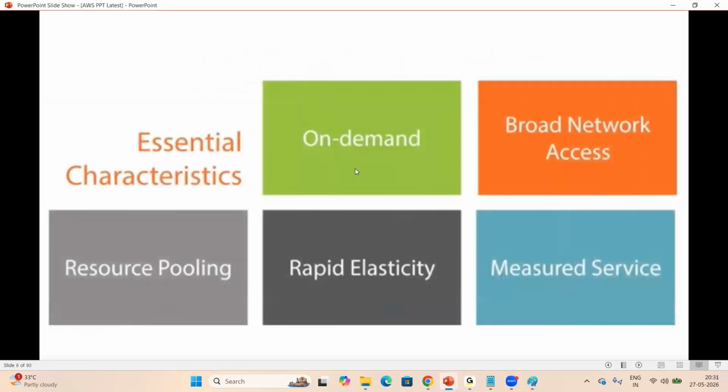What is on demand, anyone? We discussed already. On demand is nothing but instantly, immediately, whenever it is needed. Yes, correct. For example, we are working as a cloud engineer with the project. So project team requires some resources. On the fly, by single click, we can create n number of resources, which is nothing but on demand.